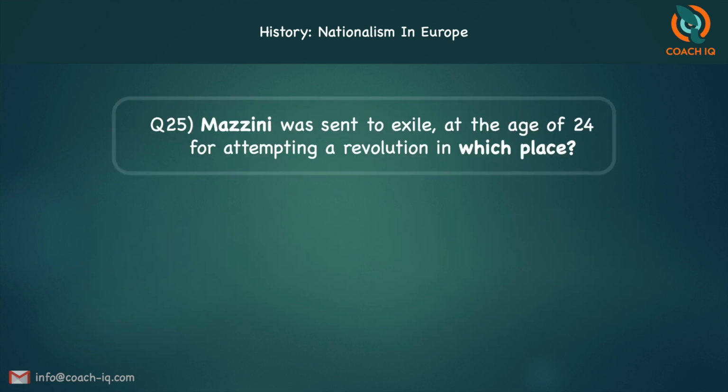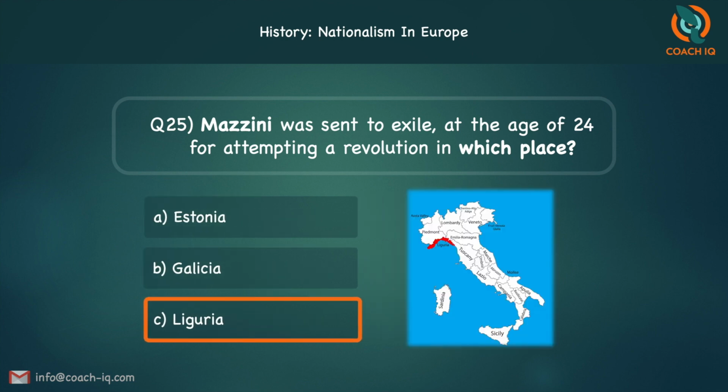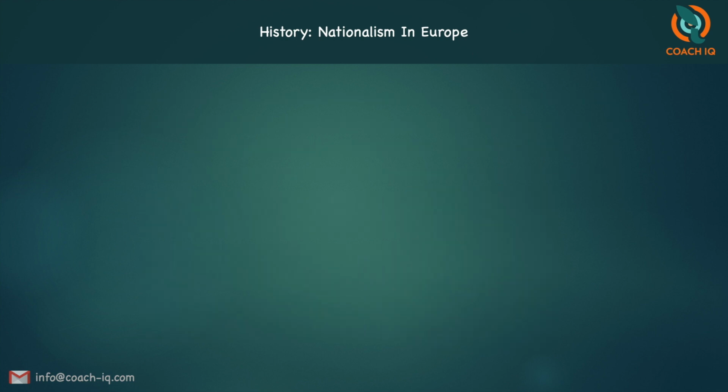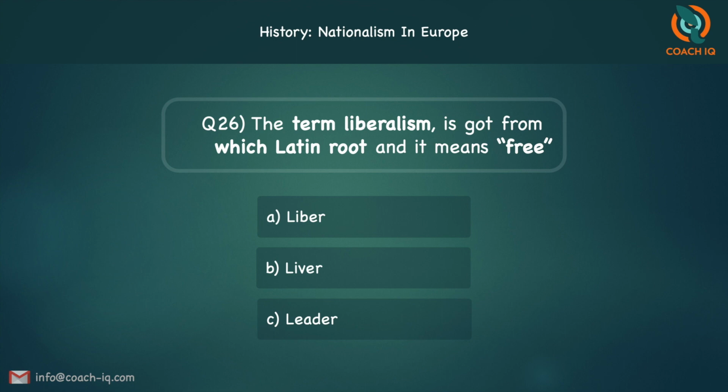The next one, Mazzini was sent into exile at the age of 24 for attempting a revolution in which place? Estonia, Galicia, or Liguria? The answer is C, Liguria. The next MCQ, the term liberalism is got from which Latin root and it means free? Liber, liver, or leader? The answer is A, liber.